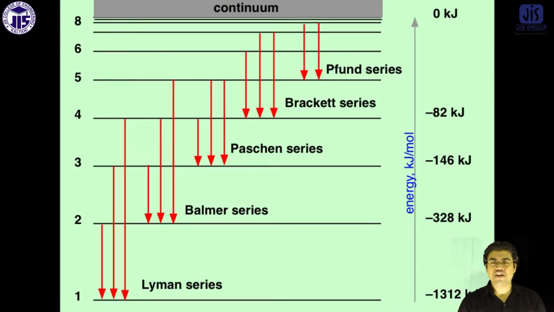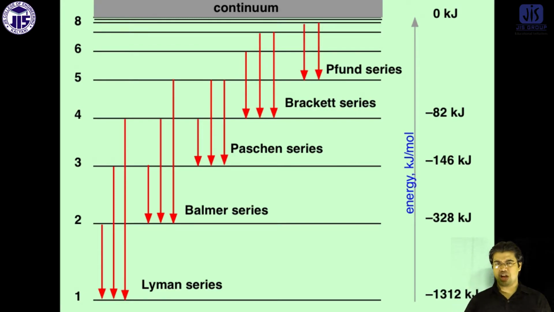For example, if any electron jumps from a higher orbit, greater than 1, to the first orbit, the series of lines generated is under the Lyman series. In the same way, if any electron jumps from the third to the second, it is in the Balmer series. So the answer of the question will be Balmer series.